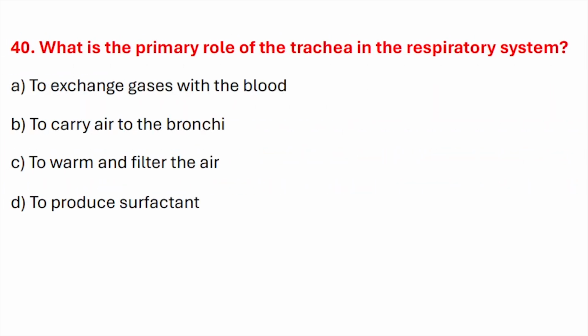Question number forty. What is the primary role of the trachea in the respiratory system? Correct answer is option B. To carry air to the bronchi.